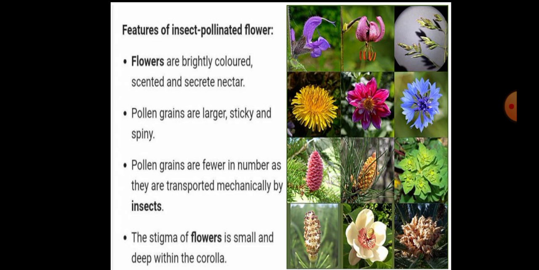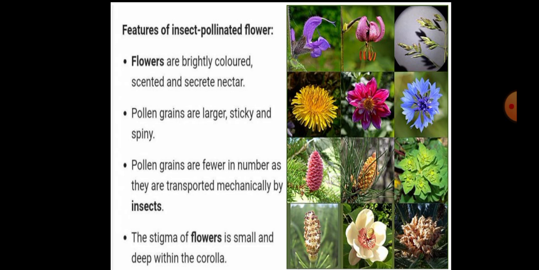Flowers are brightly colored, scented and secrete nectar. Here you have three words: brightly colored, scented and secrete nectar. In this, nectar is one of the important nutrition for insects, as well as brightly colored flower petals attract insects towards them.